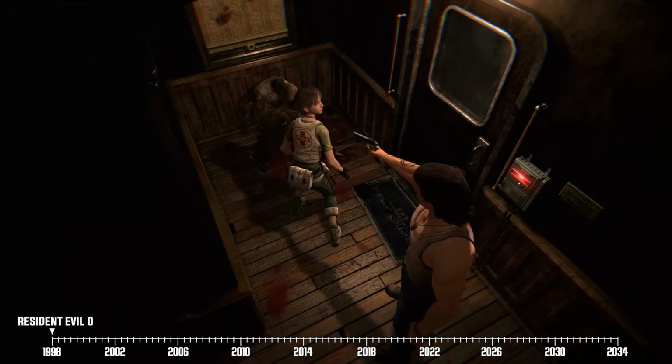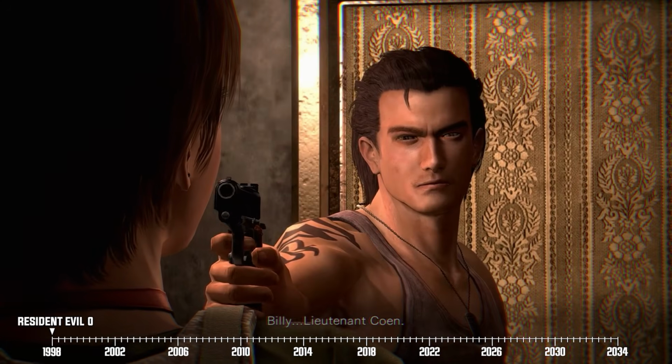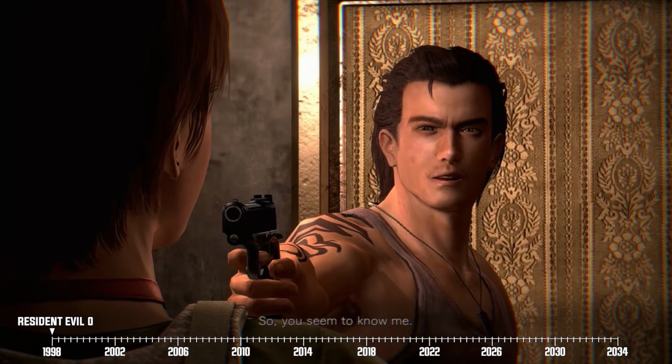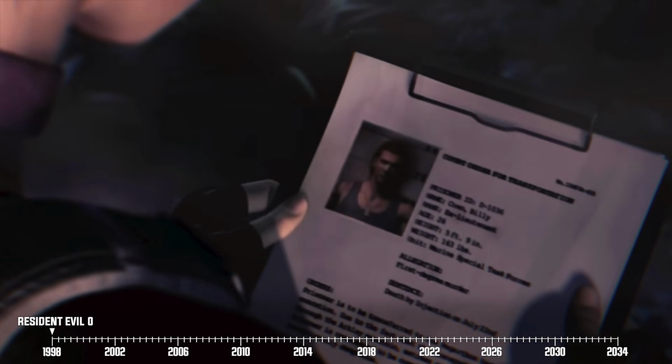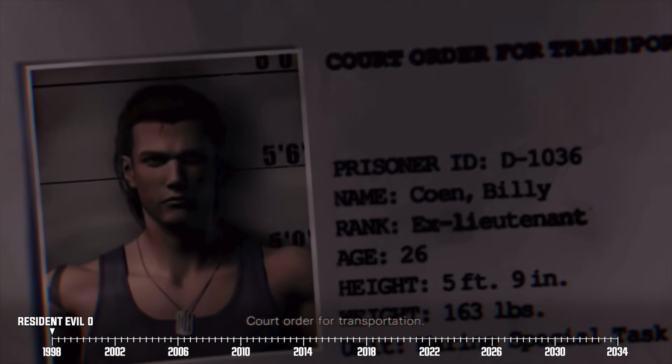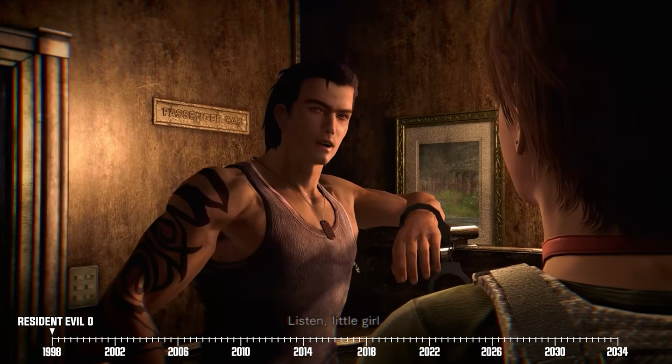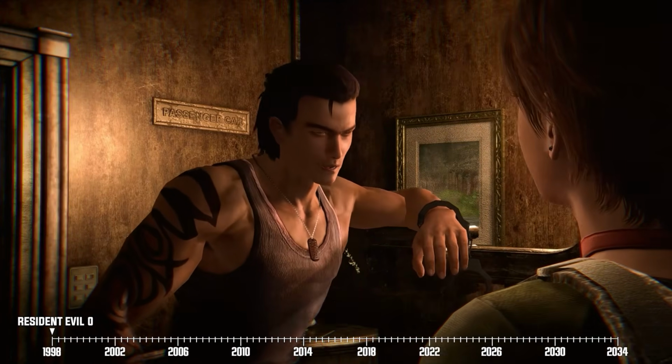Along the way, Rebecca comes across Billy. You see, Billy was aboard a police van headed for the facility where he was about to be executed for the crime he didn't commit. However, the van crashed in the area, which is how he ended up near the train. Rebecca and Billy decide to form an alliance, and the duo continues investigating the Ecliptic Express.